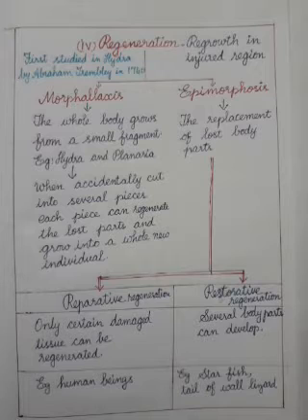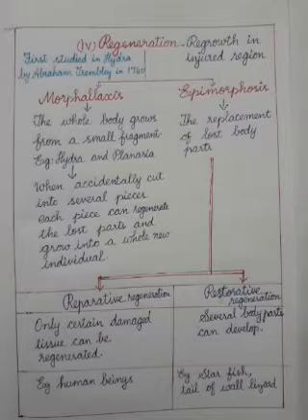Regeneration was first studied by Abraham Tremblay in Hydra in the year 1740. So he observed that Hydra has the power of regeneration. If a small part of the Hydra, whether the oral part, the basal part or the middle portion, is cut off, it will grow again. So he observed that and named it a type of regeneration.